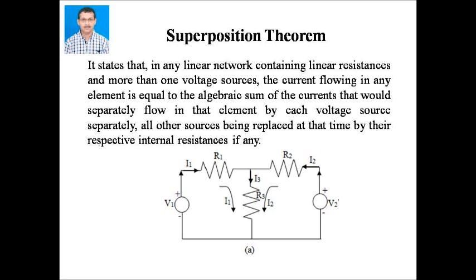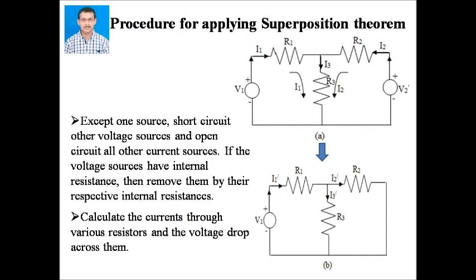Now, how can we apply the superposition theorem? Consider an example of a network with two voltage sources V1 and V2 and three resistances R1, R2 and R3. First, consider one source, short circuit all other voltage sources and open circuit all other current sources. If the voltage sources have internal resistance, then replace them by their respective internal resistances. Then calculate the currents through various resistors, and the voltage drop across them can be calculated.